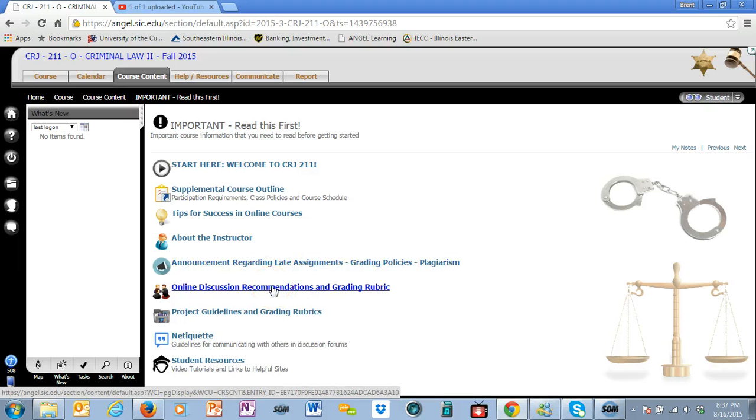Since discussion is every week, make sure you check out the recommendations and the grading rubric, which is going to tell you how I'm going to grade it based on what your responses are. There is one project. Make sure you check out this folder on project guidelines and grading rubrics. I'll talk a little bit about that later when we get to the project folder.